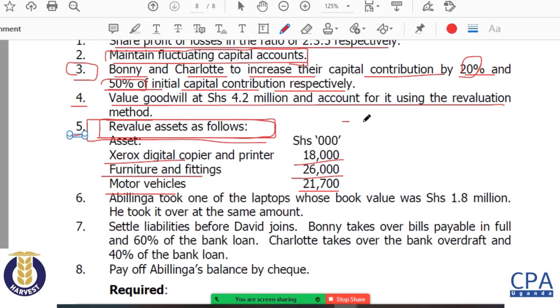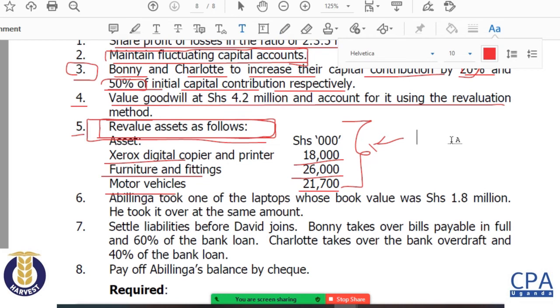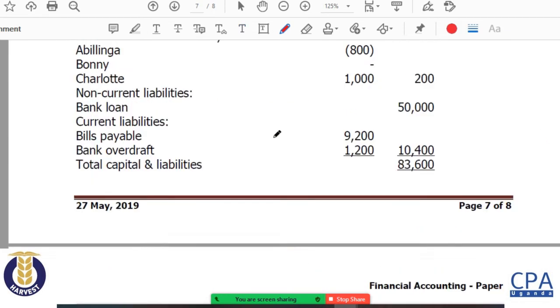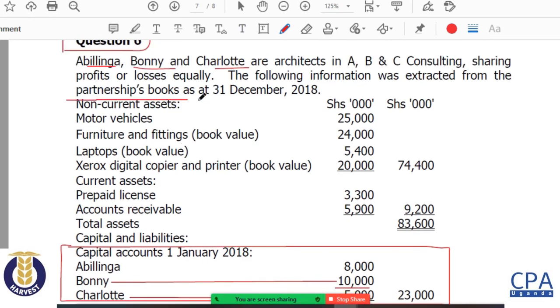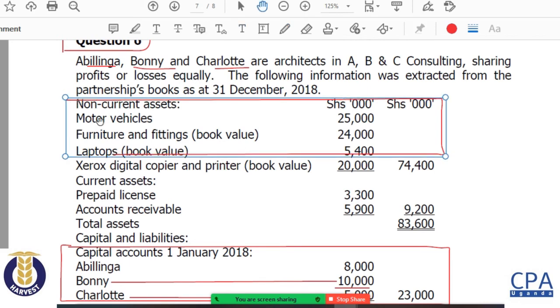Now, of course, we say that to get a gain or loss on revaluation, you must compare these new values and the book values. So we mentioned that the formula for gain or loss on revaluation is the new revalued amount minus the net book value. The net book values are going to be the carrying amounts shown in our statement here. And when you look at our statement, the non-current assets are given right here, including the photocopier.